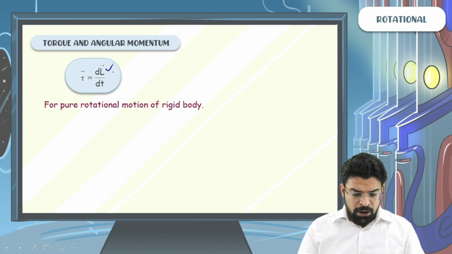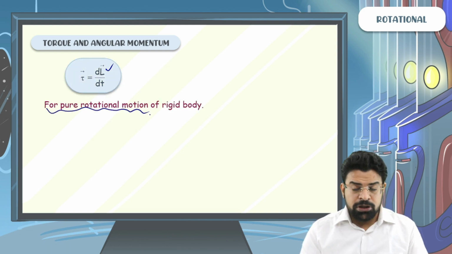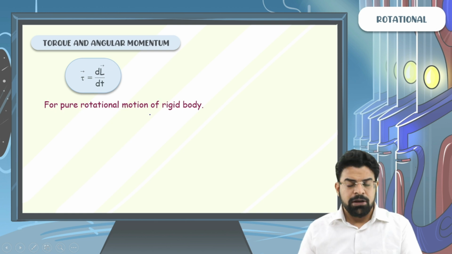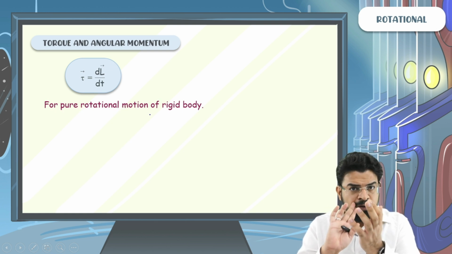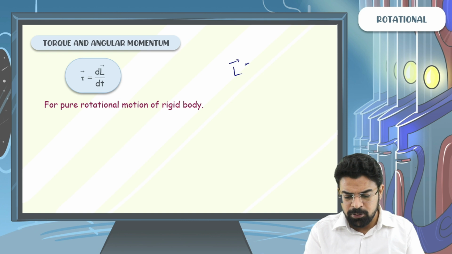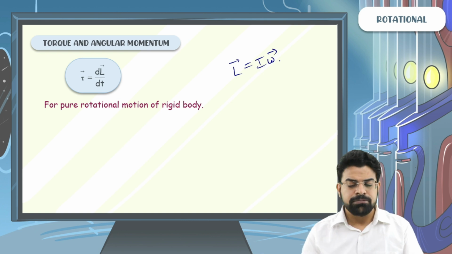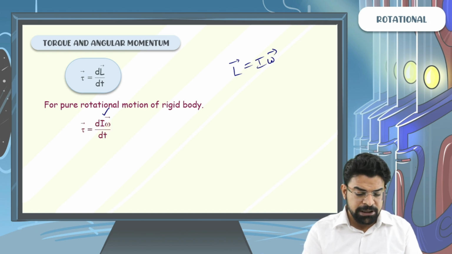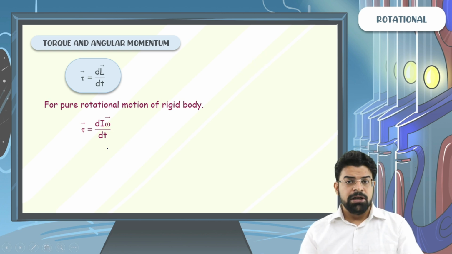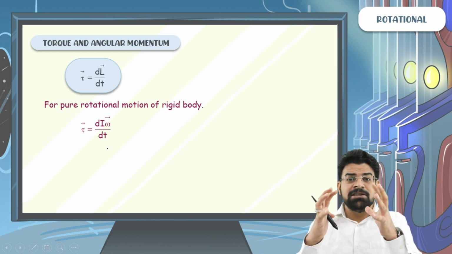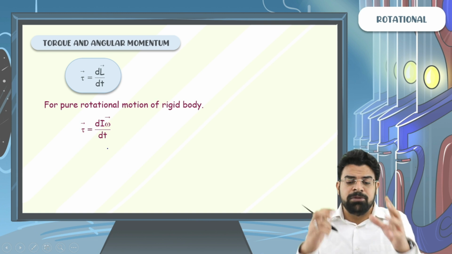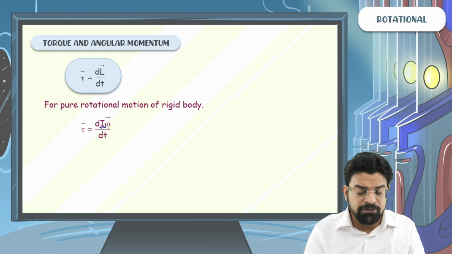Now, for the pure rotational motion of a rigid body, we have just learned we can write angular momentum as I omega. So torque can be written as d(I omega) by dt. If the body is rigid, the masses are neither coming closer nor moving away from the axis, so the moment of inertia will be constant.